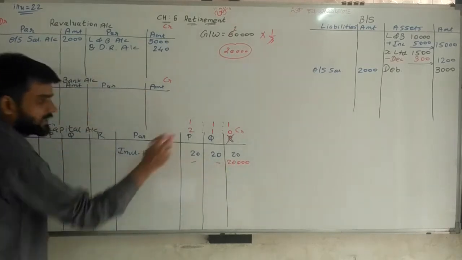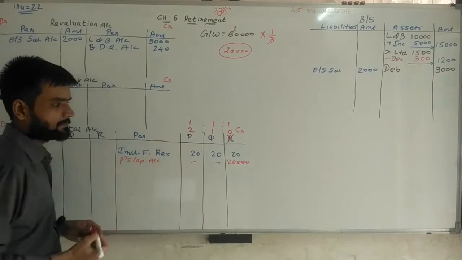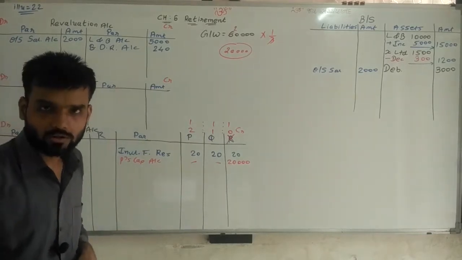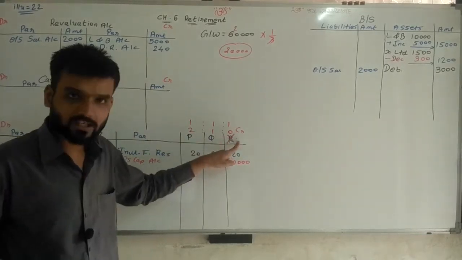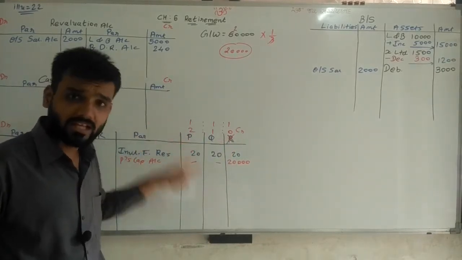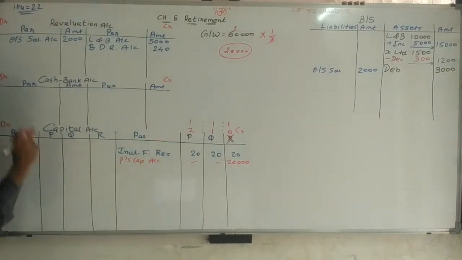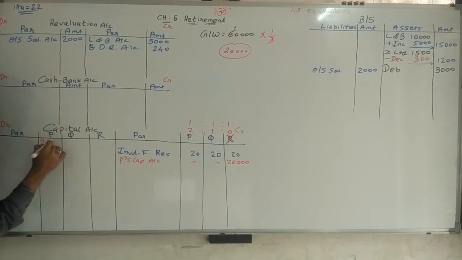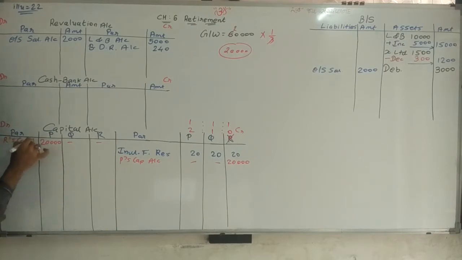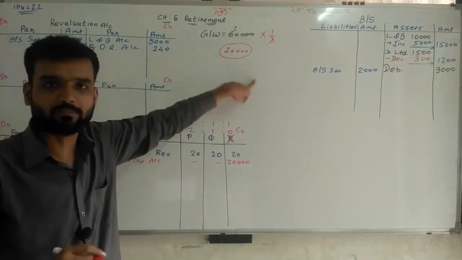And against it, we are writing P's capital account. So why P's capital account? Because whatever is sacrificed by R is gained by P. So gain by P, the gaining person's account is debited. So P's account debit, 20,000 rupees, and R's capital account credit. You can write a journal entry also: P's capital account debit to R's capital account, that's it.